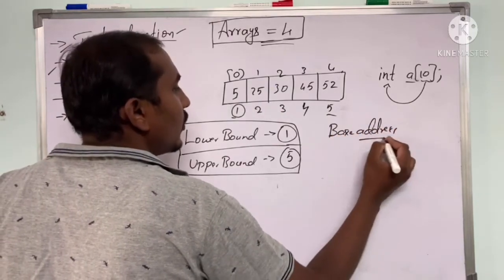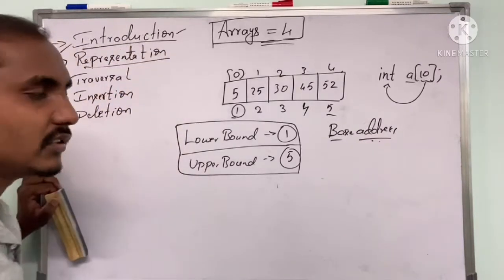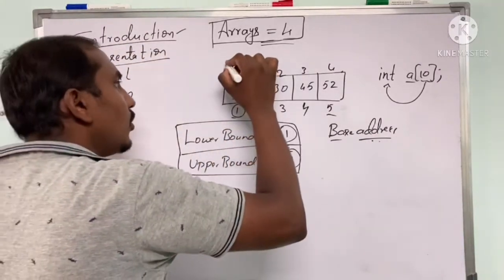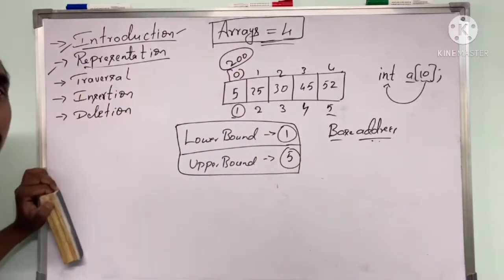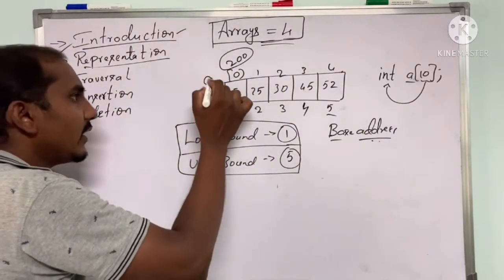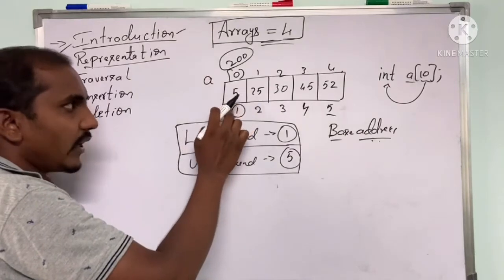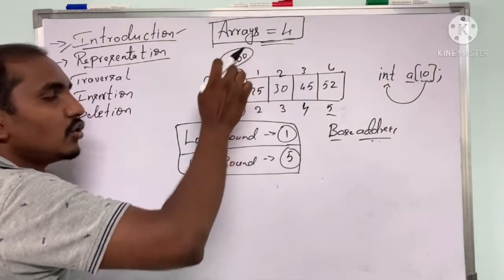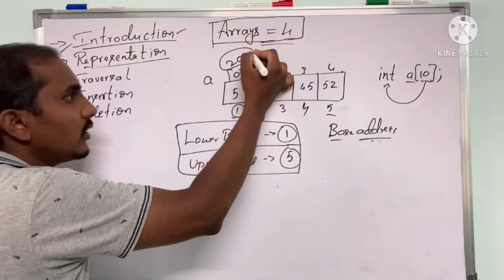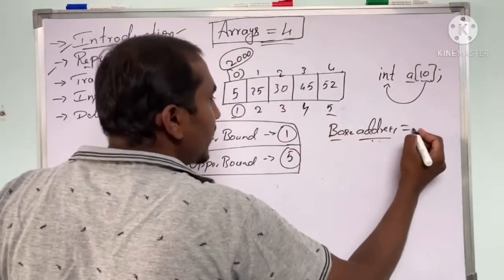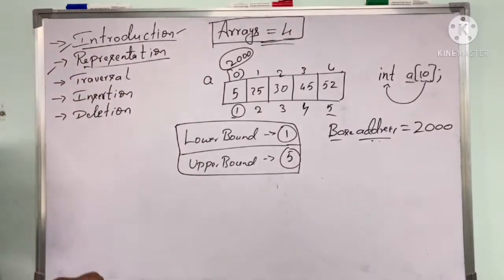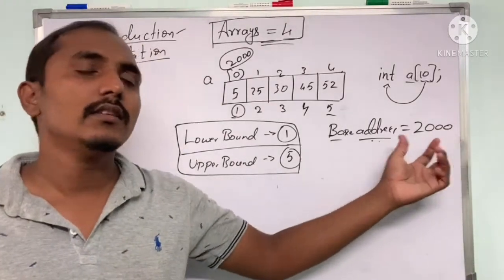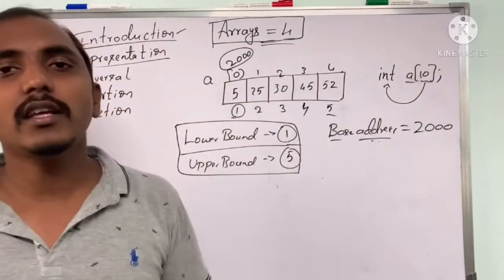Okay, so what is base address? Base address is nothing but the address or the location of the first index or first element. If the array A has the first element as 5 and it is located at 2000, this is called the base address. By using this base address, we can access any element in the given array.